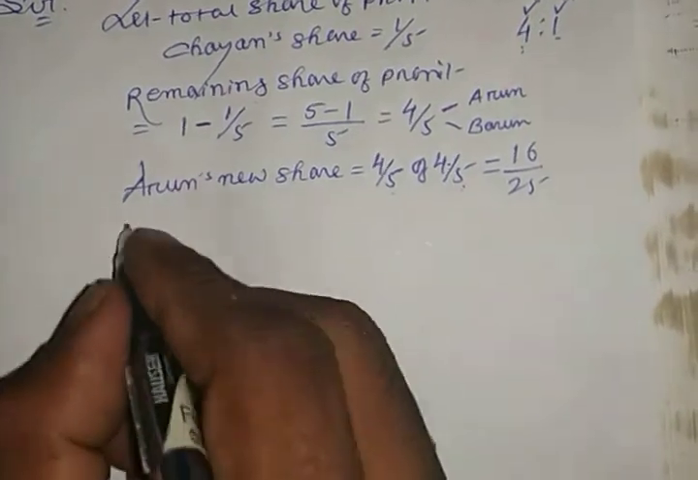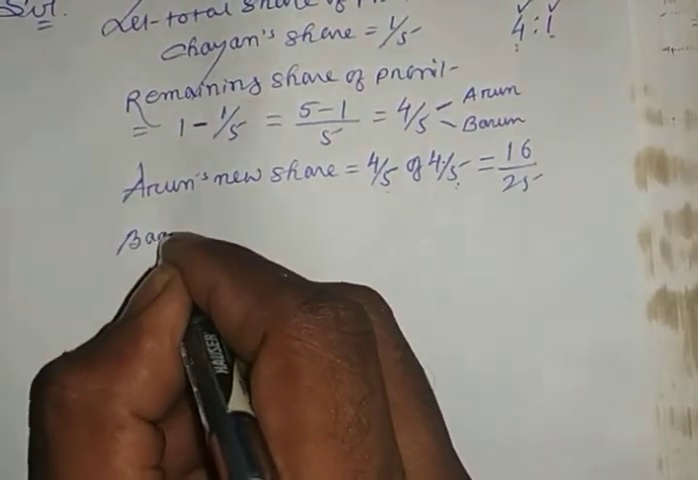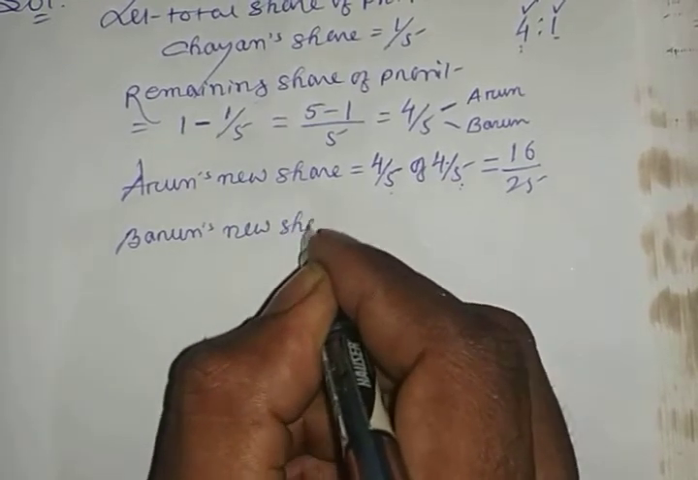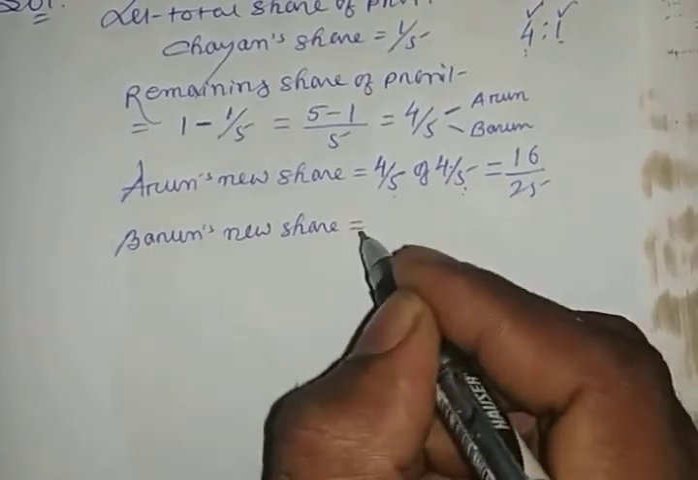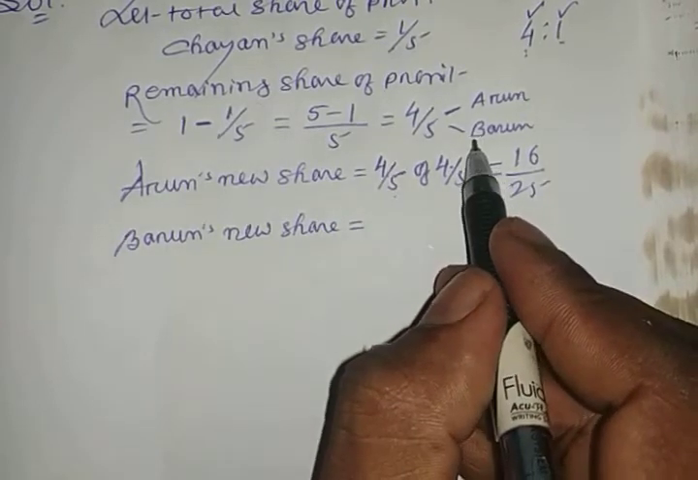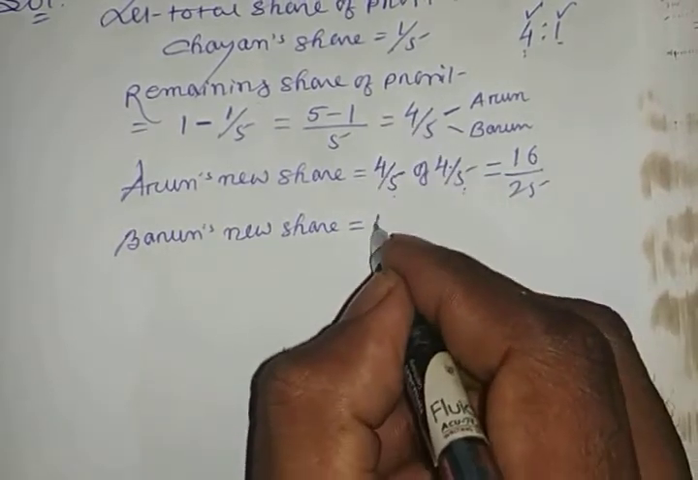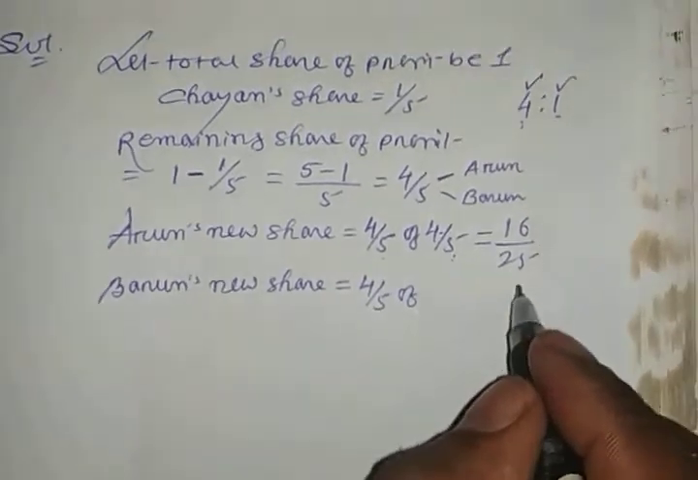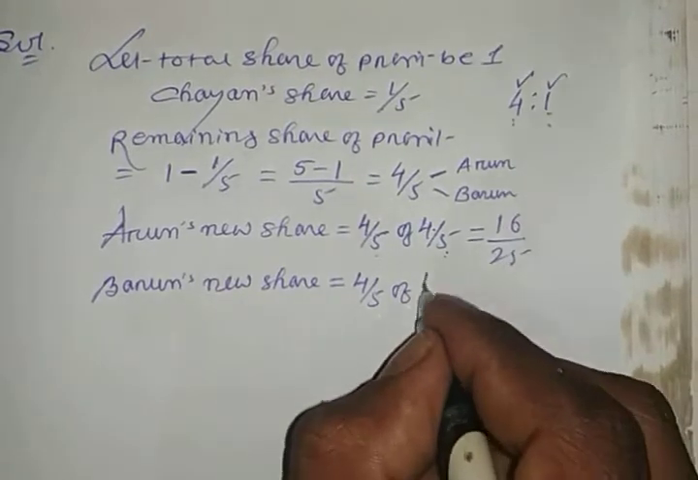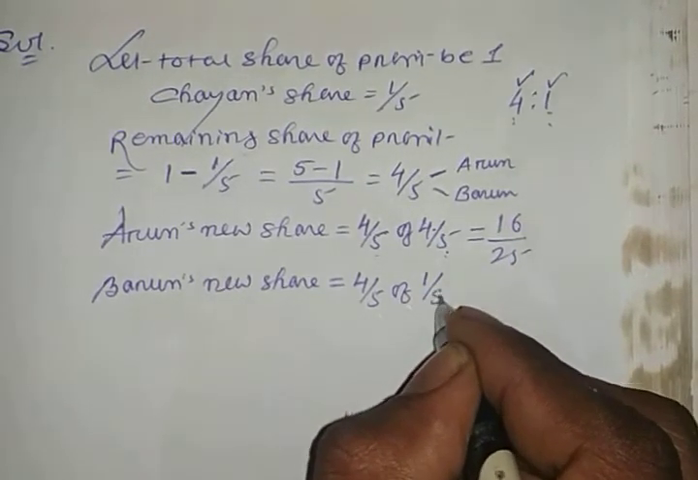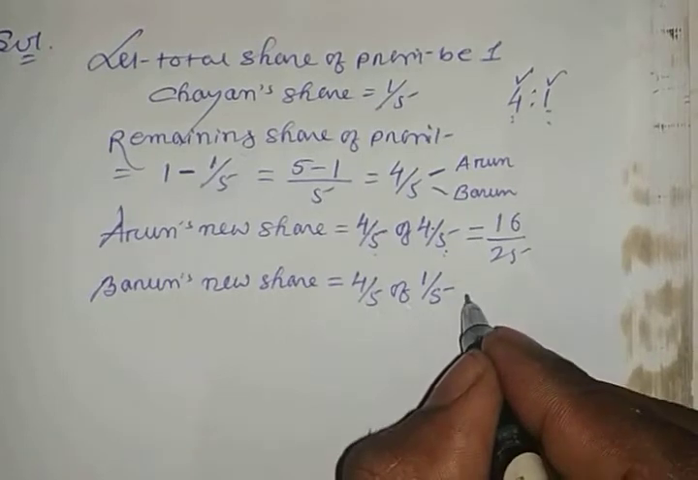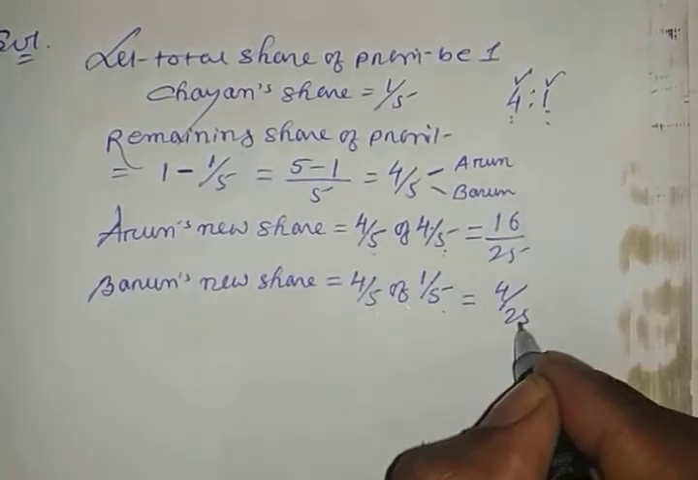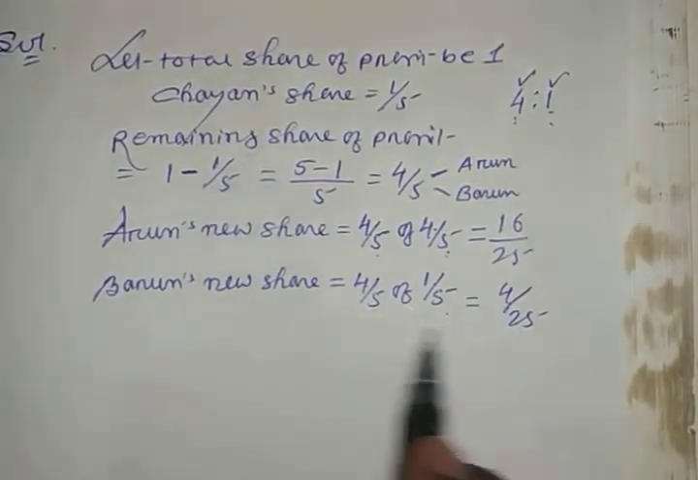Similarly, you have to find out Varun's new share. The Varun's new share. Again, the remaining shares, divide the remaining shares. So what is the remaining share is? 4 by 5 of their old profit sharing ratio. What is the old profit sharing ratio of Varun? That is 1. 1 you have to write here, and below you have to write total. That is 4 plus 1, 5. Then if you calculate this one, so 4 1 ja 4, 5 5 ja 25. So this is Arun's new share. This is Varun's new share.